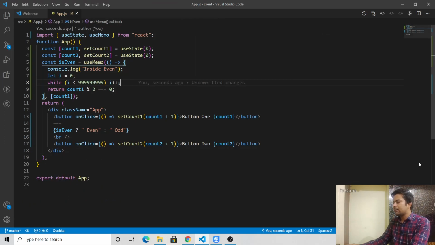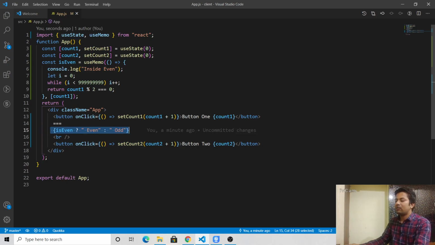So I can show you again. Firstly, we have created two buttons, button 1 and button 2, and we have two values for both buttons. Here we initialize 1, and we are changing it on click, just increasing by 1, and here we are rendering a value which is returned from the function.